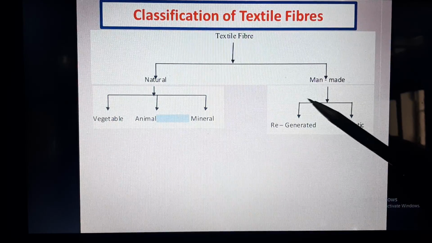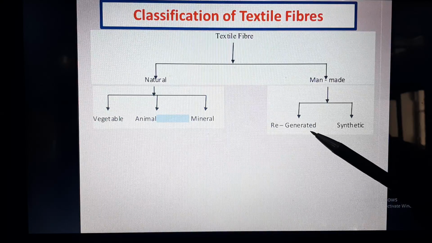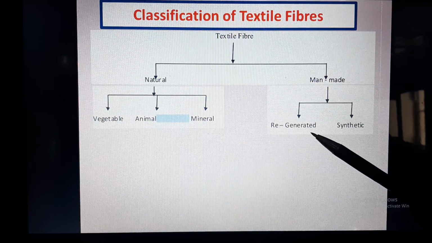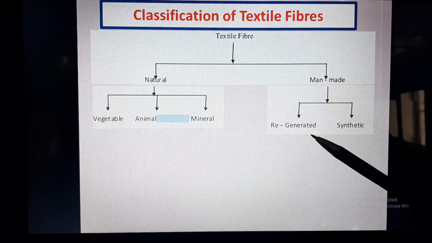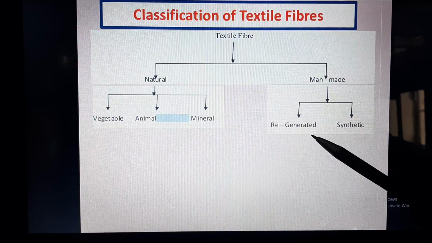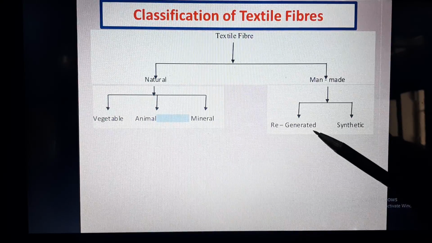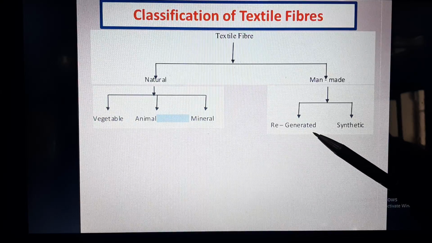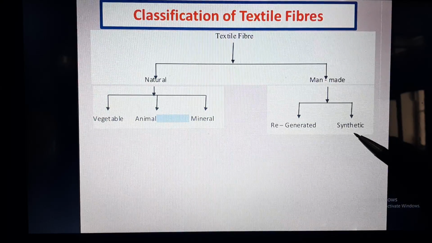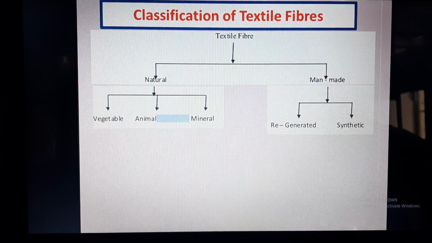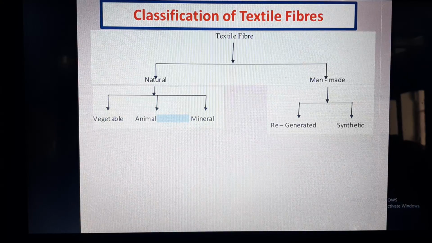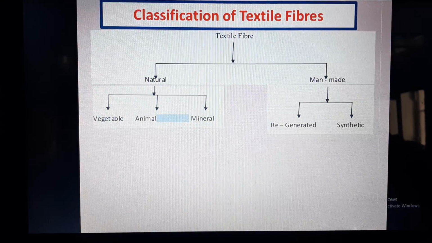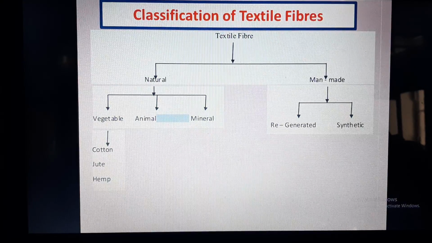For example, regenerated fiber like rayon can be created from wood pulp, and that wood pulp is not fiber in nature. So man-made regenerated fibers are the fibers which are obtained from natural raw material, while synthetic man-made fibers are the fibers which are created in laboratory totally synthetically or artificially.